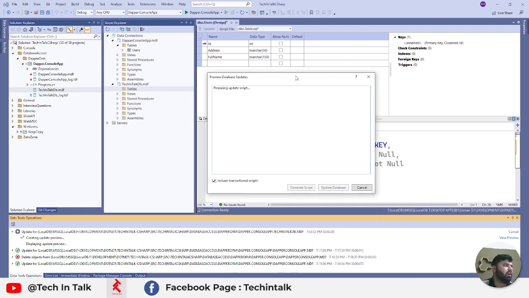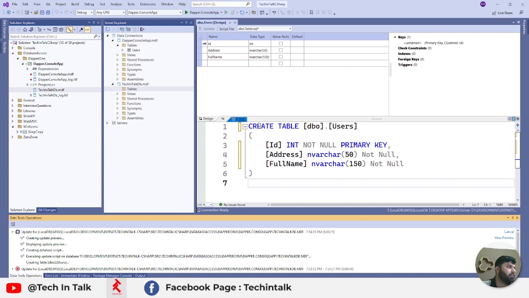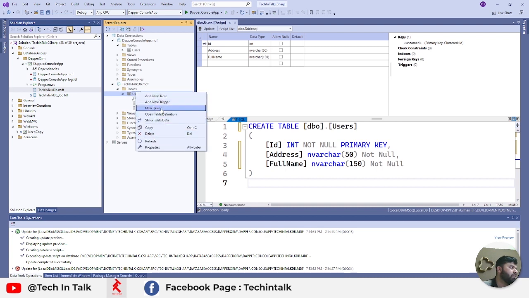So let's see how much time it will take. Now the buttons are enabled. I will click on update, and if I just right click on that tables folder and refresh, you can see my users table is there, and I can now see its attributes, and I can query against that table here.